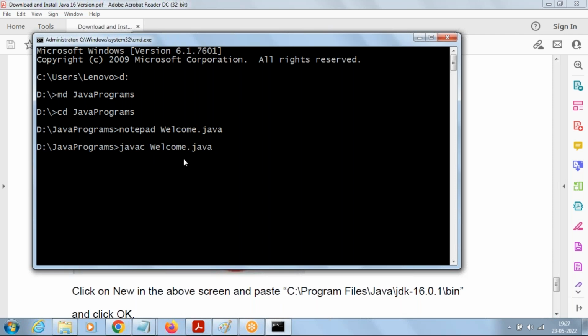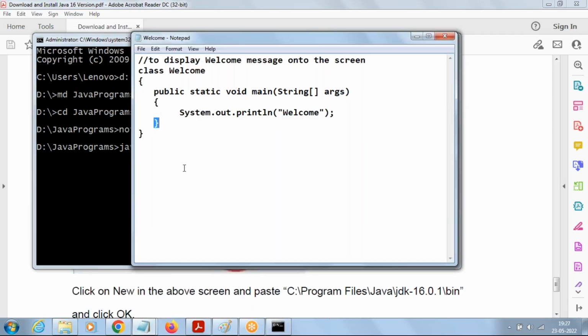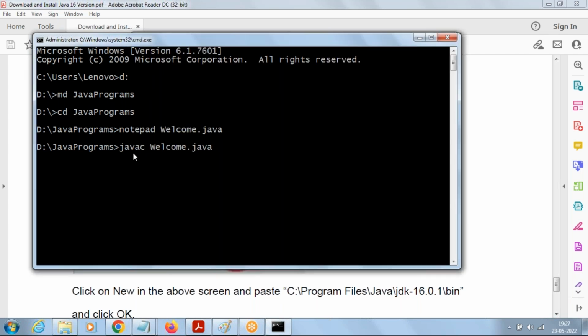So once we type the program, how are we typing the program at the command prompt? Using Notepad, go with the name of the file welcome.java and type the program in that. Then once we type the program, come back to the command prompt and use what command? Javac and the name of the file, welcome.java.